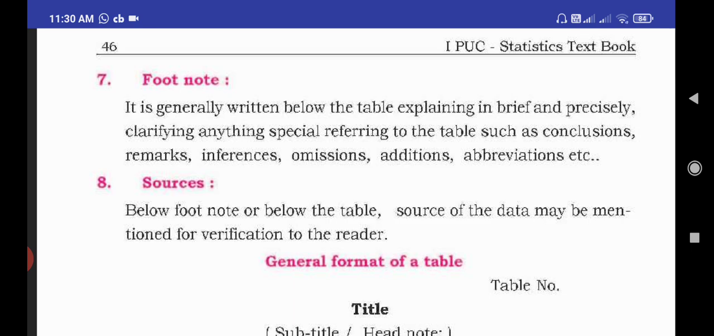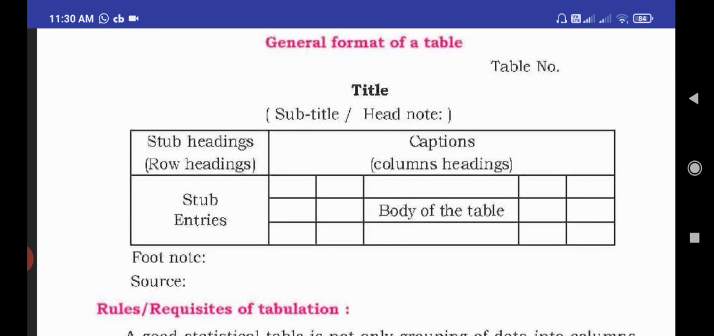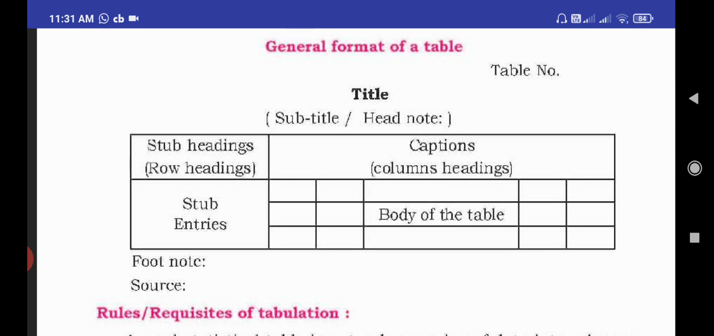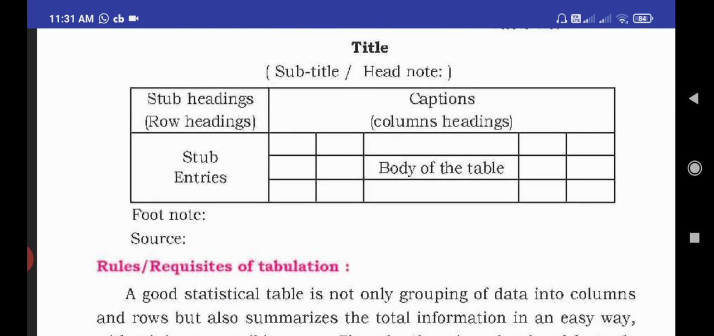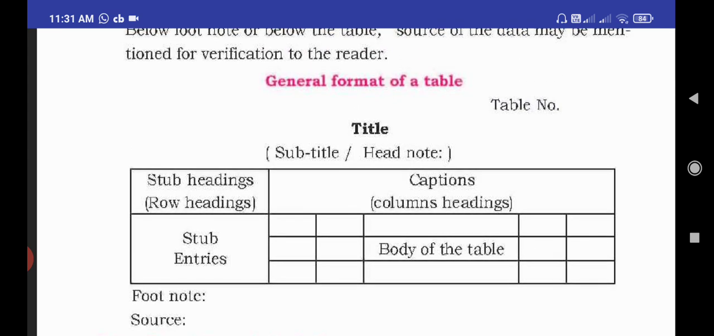So let us know, students, this is the format. What are the parts there? The table number is there, title is there, subtitle is there, stub heading is there, caption is there. Stub means row heading, caption means column heading. Next, body of the table is there, footnote is there, sources is there. This is the way of formation of a table.